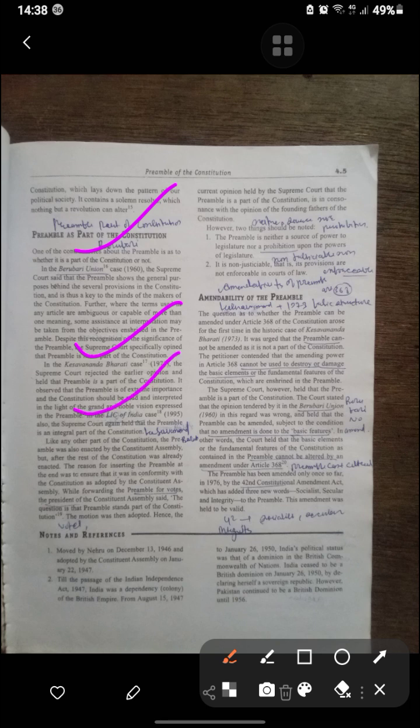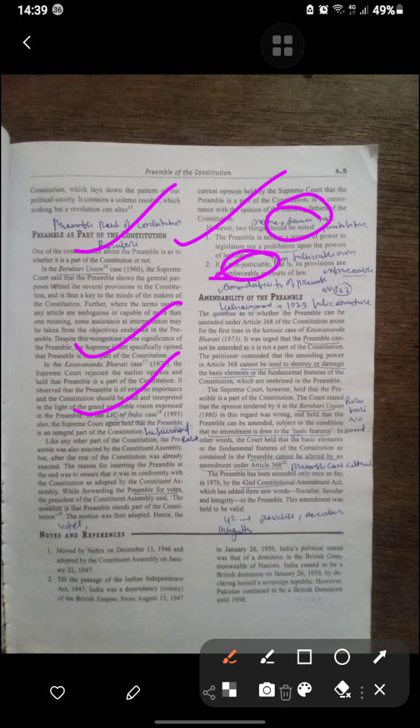The Preamble was also enacted by the Constituent Assembly, like the other parts of the Constitution. The Preamble is in conformity with the Constitution adopted by the Constituent Assembly. The question was whether the Preamble is a part of the Constitution. The Preamble is neither a source of power for the legislature nor a prohibition upon its power. It is not a source, not a prohibition. It is non-justiciable and its provisions are non-enforceable. You can't go to the court on it.